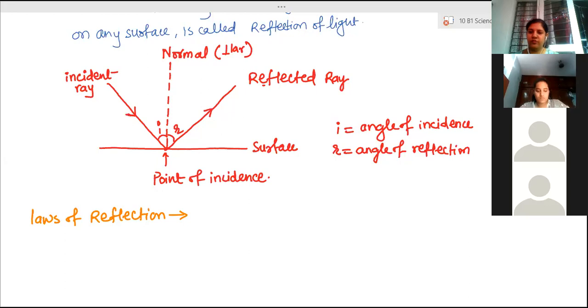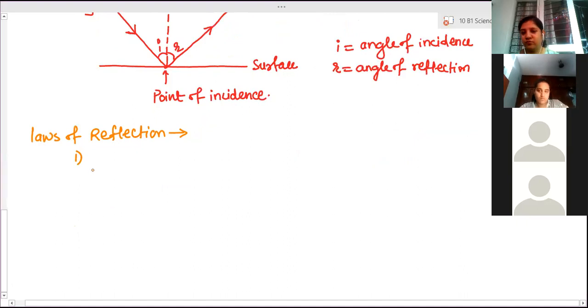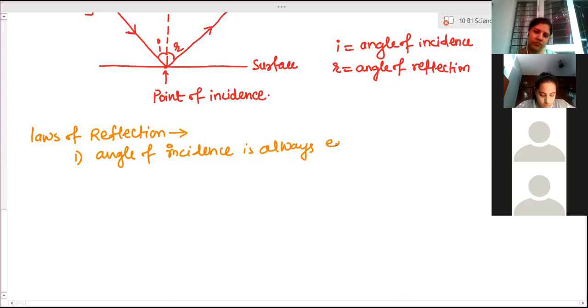Yes. Now, laws of reflection. Do you know that there are two laws of reflection? The first, well-known law of reflection: angle of incidence is equal to angle of reflection. I is equal to R. Angle of incidence is always equal to angle of reflection.